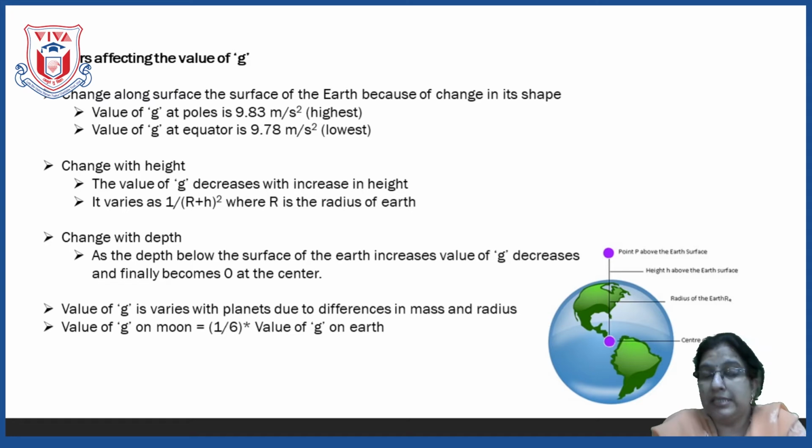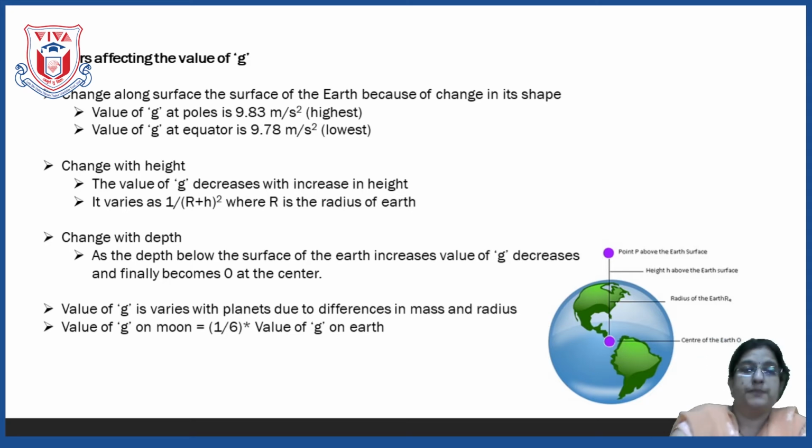As we said, capital G is the universal constant, it remains constant anywhere in the universe, but small g, the acceleration due to gravity, changes from place to place. So this small g depends on which factors, that we will see.